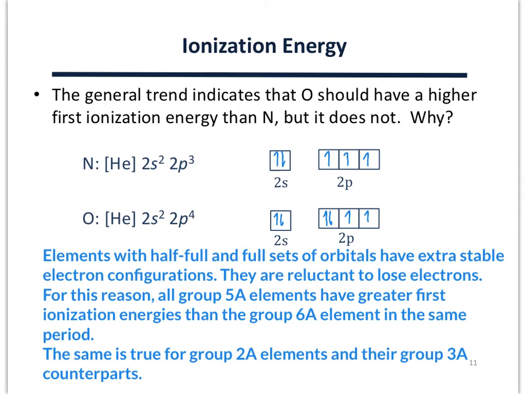The same trend is observed, to a lesser extent, when examining group 2A and 3A elements in the same period. In other words, we'd predict, for example, that boron has a greater first ionization energy than beryllium, but the reverse actually is true.